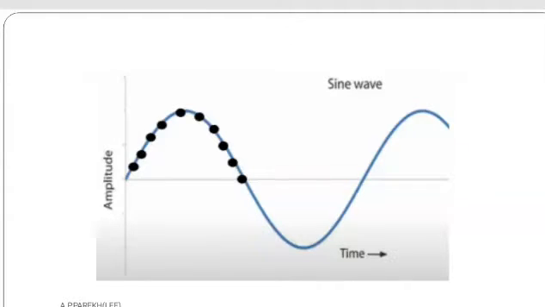Now friends, this is the AC waveform. So first of all, what is the first step? Step number 1 is to divide the waveform into equal sections. Friends, here I have divided this AC waveform, this sinusoidal waveform, into 10 equal sections. This is my step number 1.